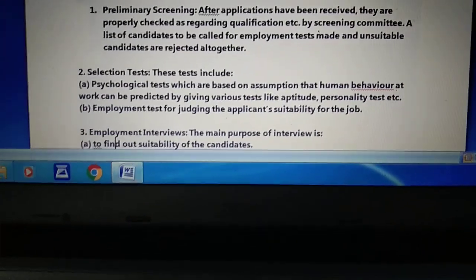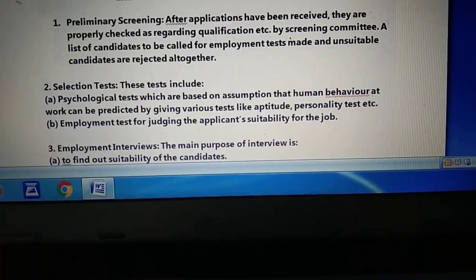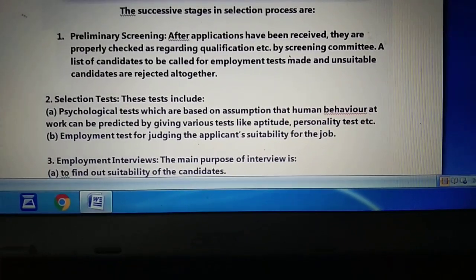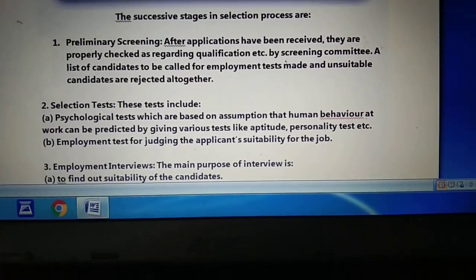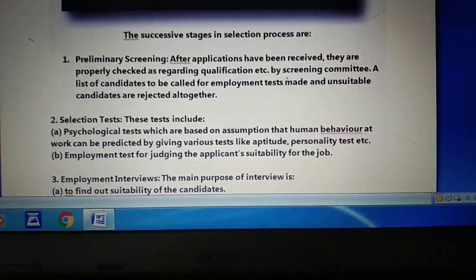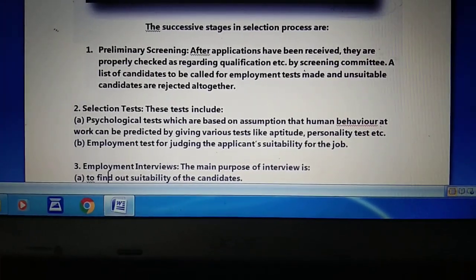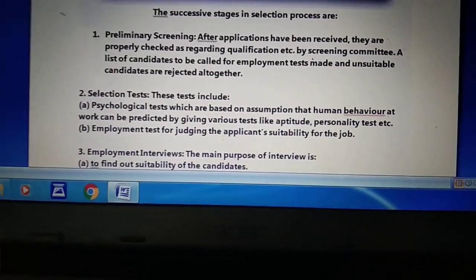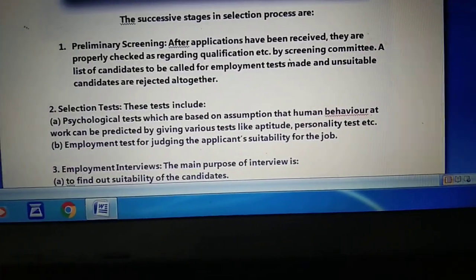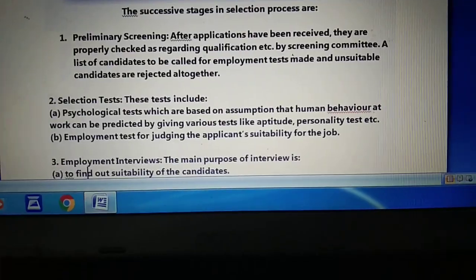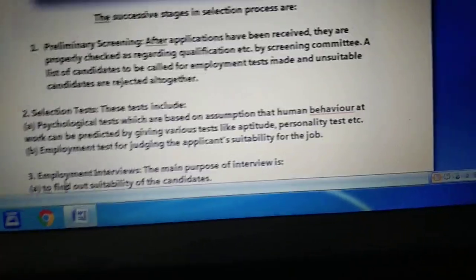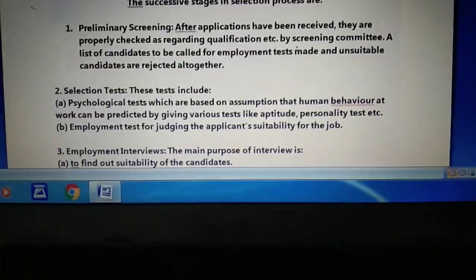Now inside the psychological tests, the next is the aptitude test. Students, the aptitude test is used to measure an individual's potential for learning new skills. It is important to remember that the intelligence test is a part of the psychological test, and the psychological test is a part of the selection test. In the intelligence test you are measuring the level of intelligence of the individual, and to measure it we check his or her ability to take a particular decision and a particular judgment. That is your intelligence test.